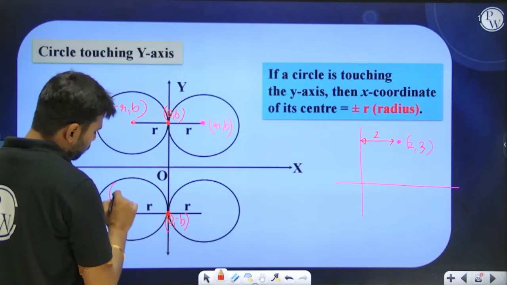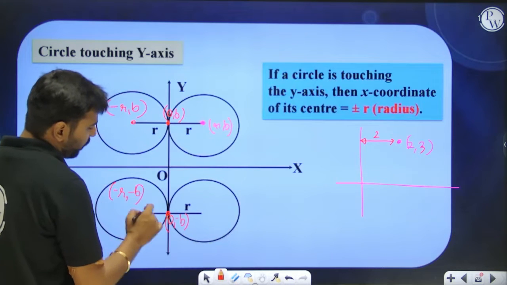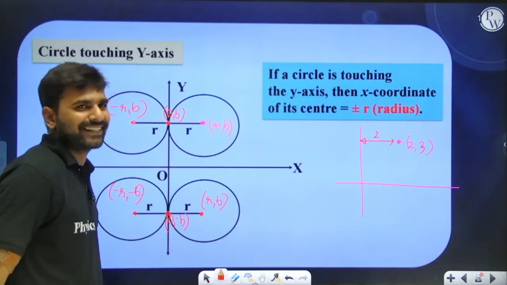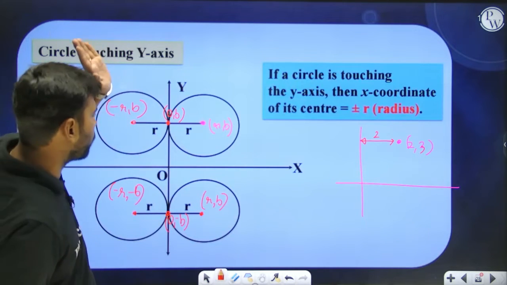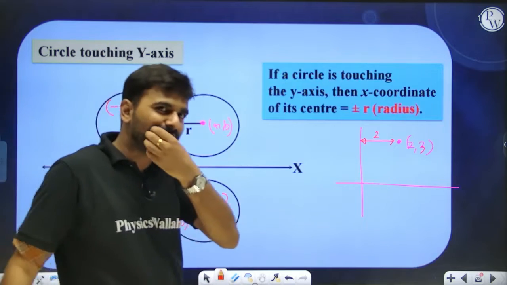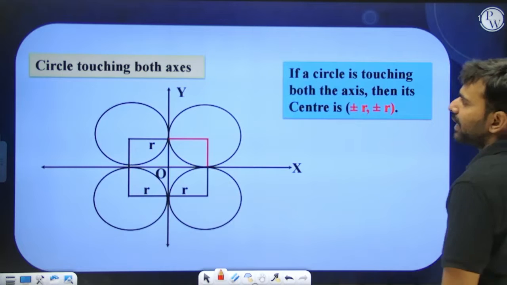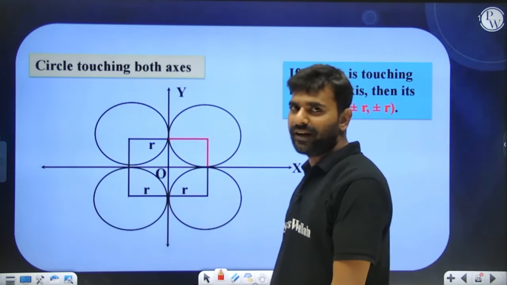Okay. Over here, if you see, it is going to be (-r, -b), and over here, the coordinates are (r, -b). You can also feel it like this: let's say this is some vertical road, and over here your vehicle is moving, so by that logic also you guys can feel it. Okay. Now if the circle is touching both the axes, now this is a very important thing.